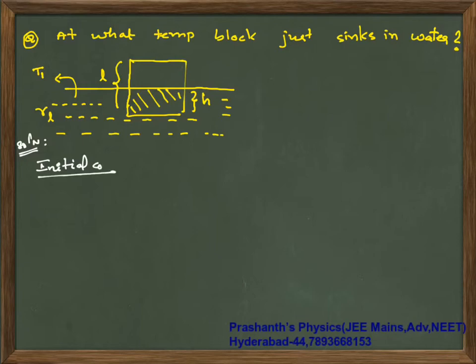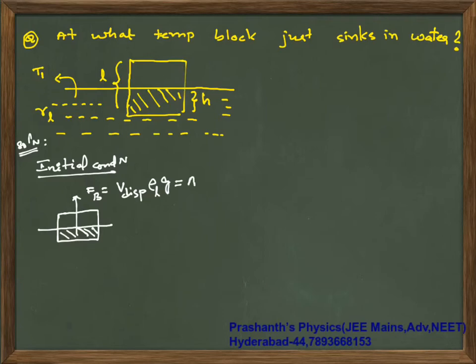So if you look at the initial condition, initially when there is equilibrium, your buoyant force is volume displaced into density of liquid into g. So that will give me area into H into rho of liquid into g.